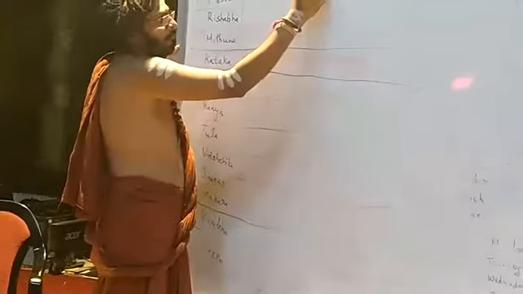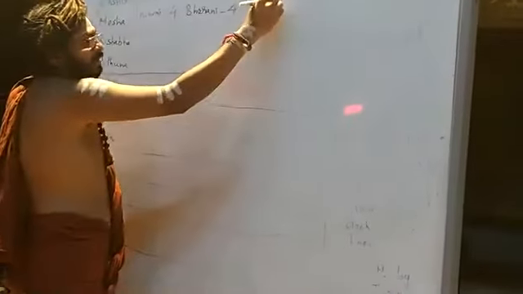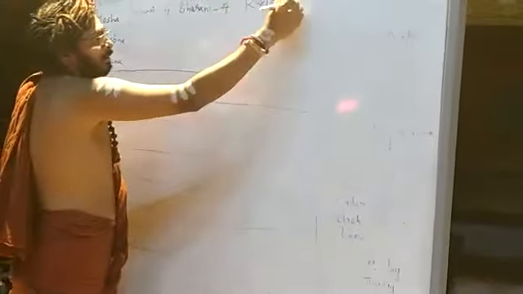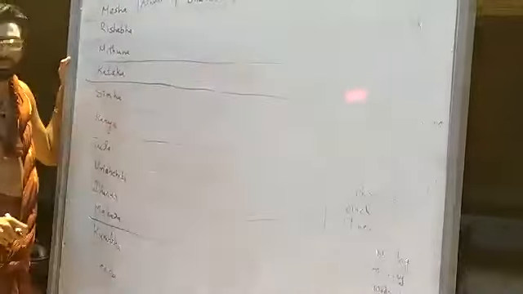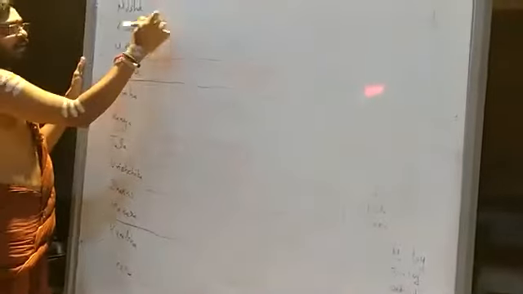Bharani. How many padas are there? Next nakshatra, Krittika. 4 plus 4, already 8 are over. There is only 1 pada of Krittika. Then again Krittika's 3 padas are remaining, right? Then Rohini, 4 padas. Then